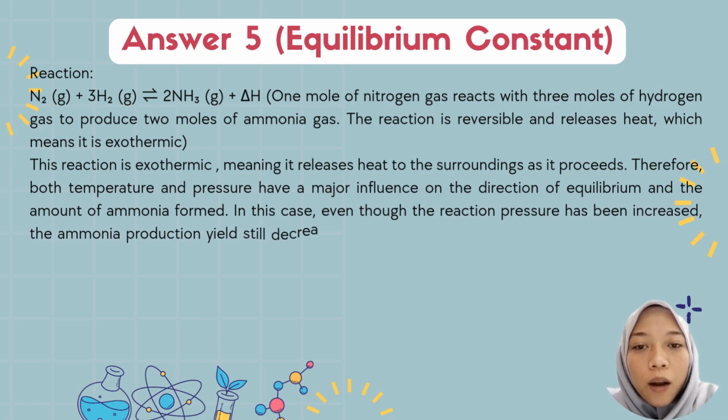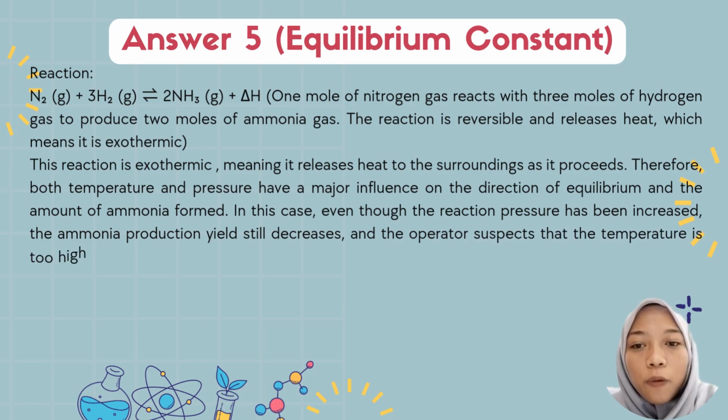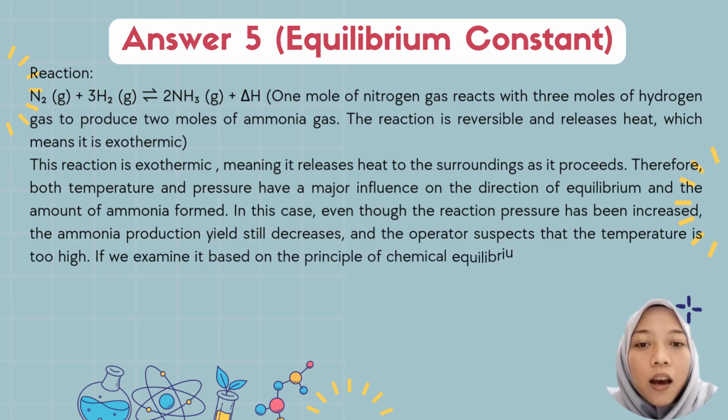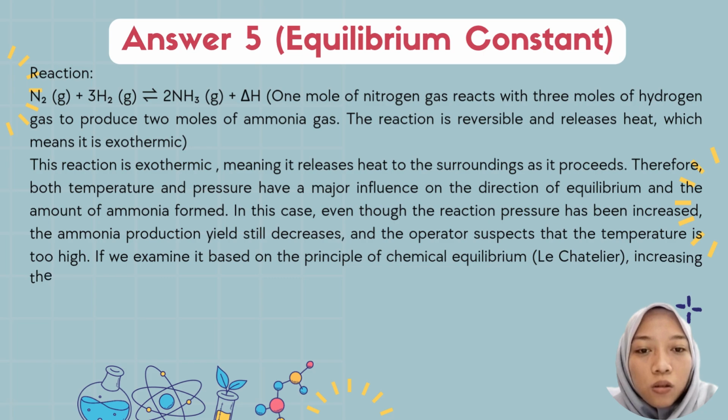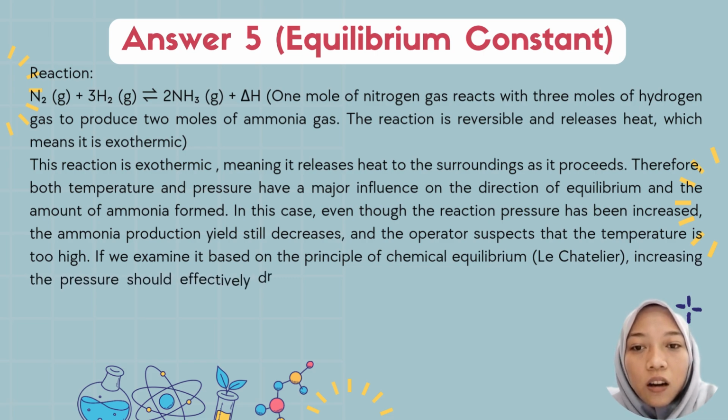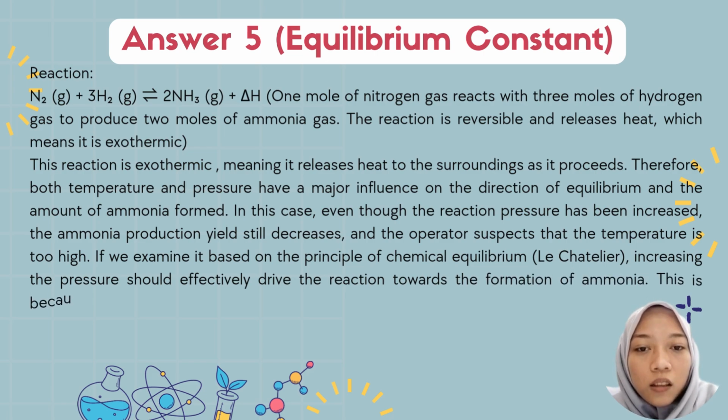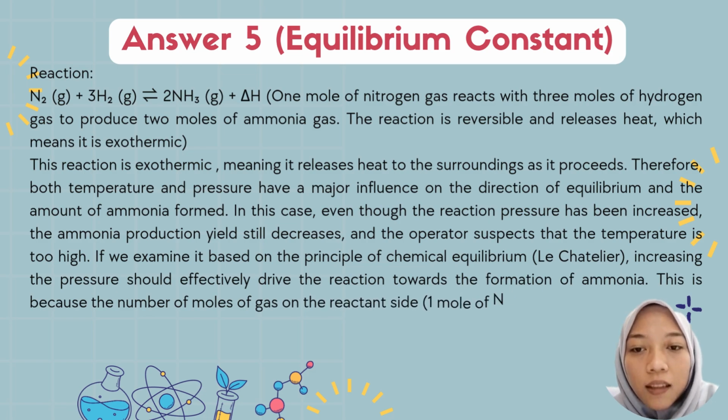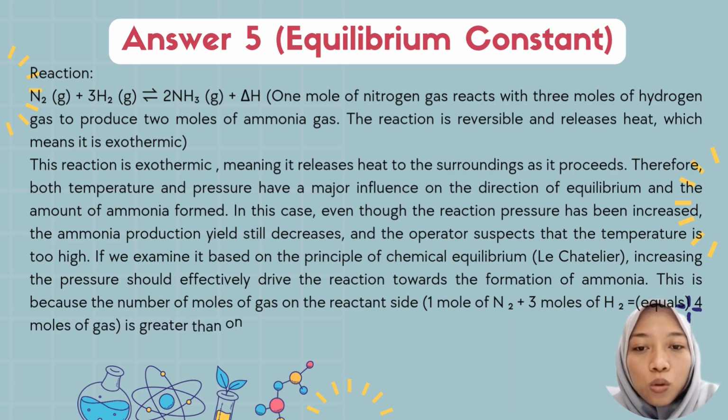Both temperature and pressure have a major influence on the direction of equilibrium and the amount of ammonia formed. In this case, even though the reaction pressure has been increased, the ammonia yield still decreases and the operator suspects that the temperature is too high.